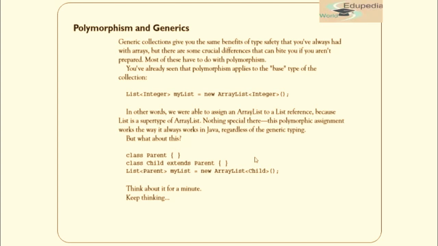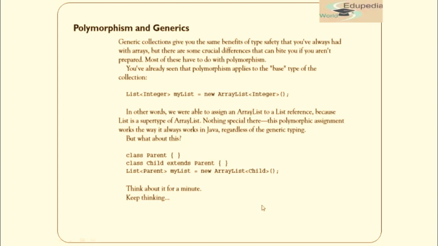Okay, but what about this? Let's say we have a class Parent, and then a class Child which extends Parent. Then we created an ArrayList where on the right-hand side the object that we are creating can include Child, but on the left-hand side we have Parent.